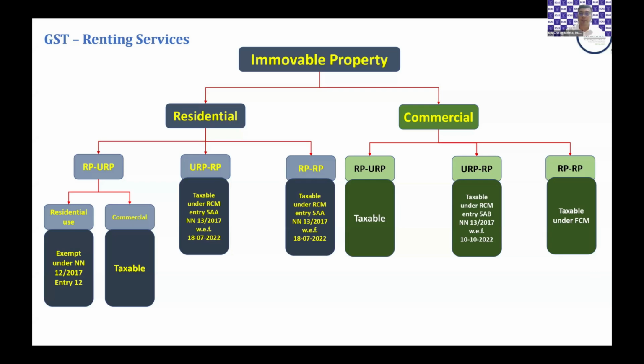However, where such registered person lets out this residential property to an unregistered person for non-residential use, it becomes taxable under forward charge. The second situation is where the residential property is owned by an unregistered person, and he lets this out to a registered person. In that case, with effect from 18 July 2022, entry 5AA has been inserted in reverse charge notification number 13. And here, the registered person who is taking such residential property on a lease shall be liable to pay tax under reverse charge.